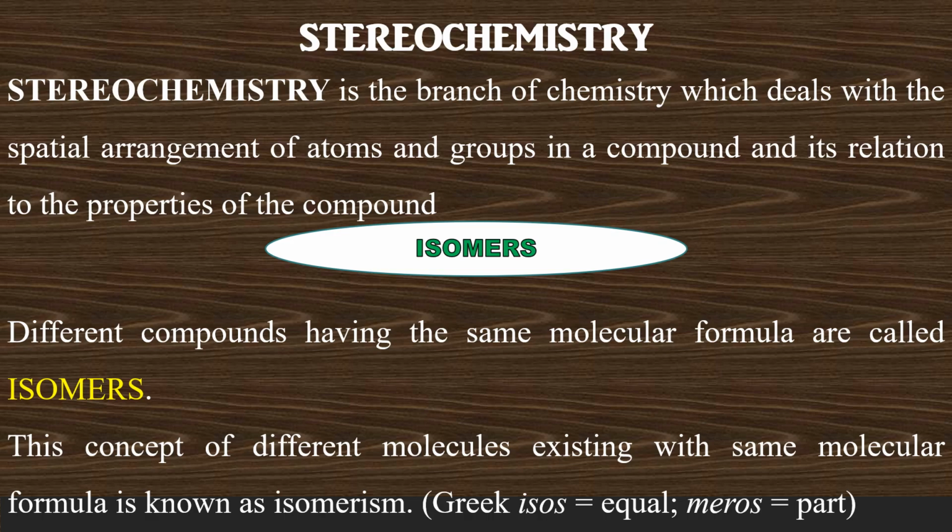While we learn stereochemistry, we have to come across some important terminologies. Among all, the most important terminologies are isomers and isomerism. The different compounds with the same molecular formula are called isomers. And this concept of different molecules existing with the same molecular formula is known as isomerism.